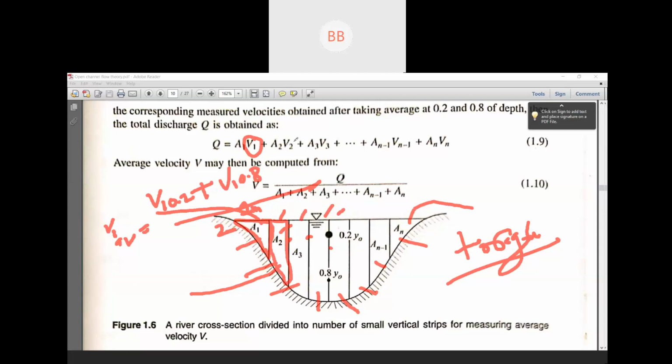So you can find the average velocity for each section and substitute here. We know discharge is area into velocity. So we find the discharge for each section and add them all. We get the total discharge of this particular river.